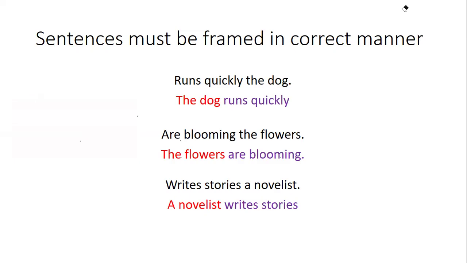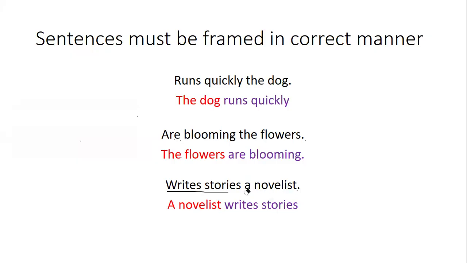So, are the blooming? The flowers are blooming. Writes stories a novelist. A novelist writes stories. So obviously, the subject part and predicate part are highlighted in the red color and purple color.